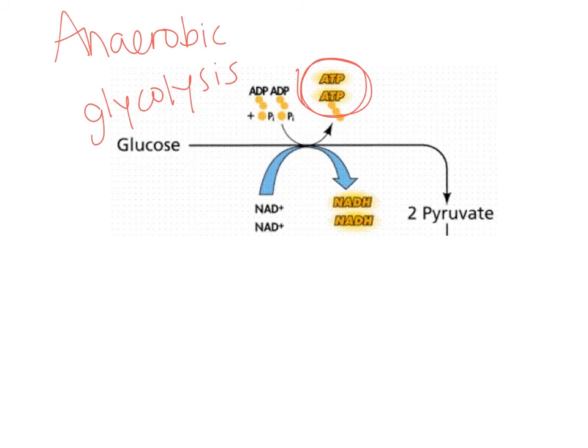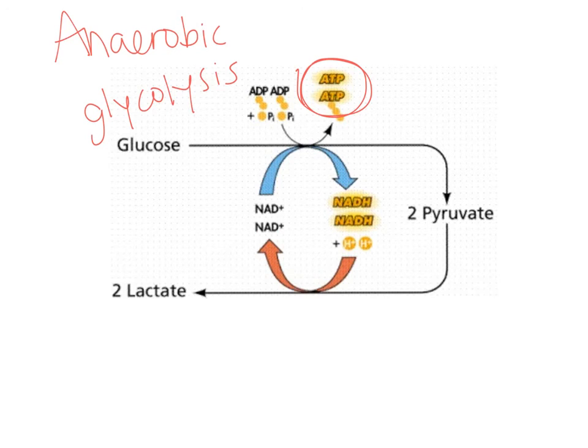But the reason that it can't just stop there is that the cell needs to be able to create more NADH, so we need to basically recycle this NADH into NAD+, and you don't have to worry about what any of that means right now. Just know that if anaerobic respiration didn't occur, then the cell would be able to break down one glucose molecule, and that might be it, or it would have a limit.